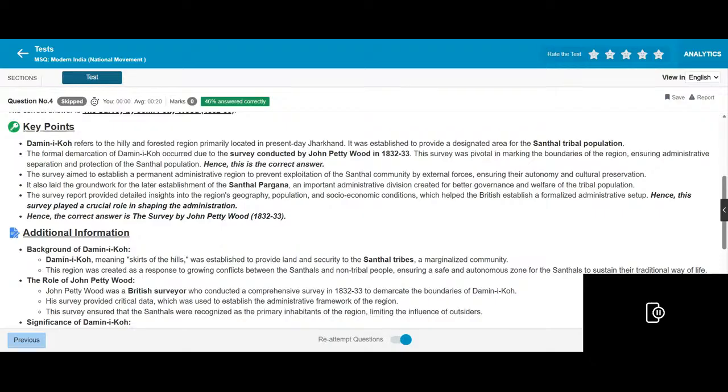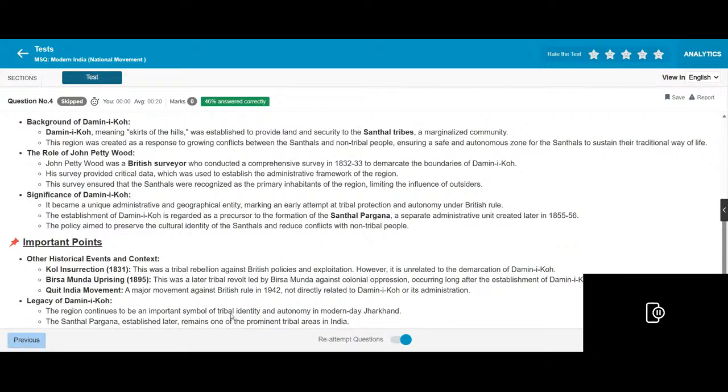The survey report provided detailed insight into the region's geography, population and socio-economic conditions, which helped the British establish a formalized administrative setup. Background of Damin-i-Koh: the skirts of the hills were set aside to provide land and security to Santhal tribes and marginalized communities. The region was created as a response to growing conflict between Santhals and non-tribal people, ensuring a safe and autonomous zone for Santhals to sustain their traditional way of living.